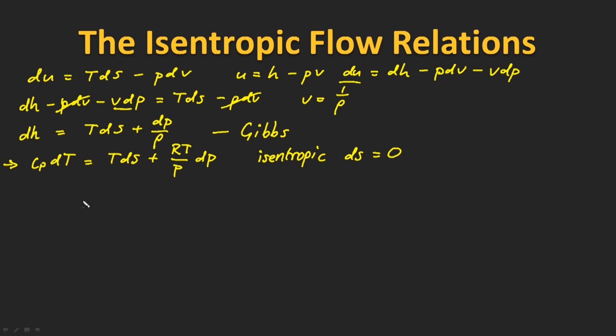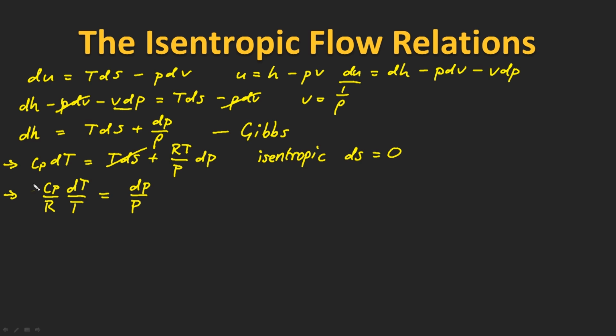Okay, so now we can just rearrange this, so we're getting rid of that term, and it will be integrable. So we're going to divide through by RT to rearrange it. So then we're going to get Cp on R multiplied by dT over T is equal to dp over p. Okay, so that's integrable.